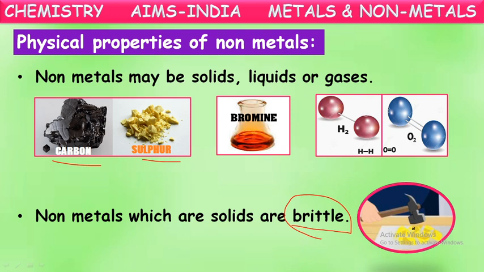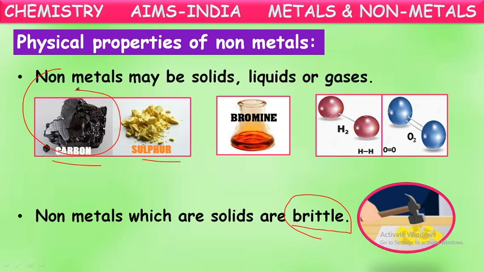So most of the solid nonmetals are brittle. They easily break into small pieces when hit with a hammer or when dropped. See here carbon. Carbon is available for us in the form of coal. Coal seems like a solid, but when it falls on the floor, it immediately breaks up into small pieces. When you hammer that coal, it will become small pieces.